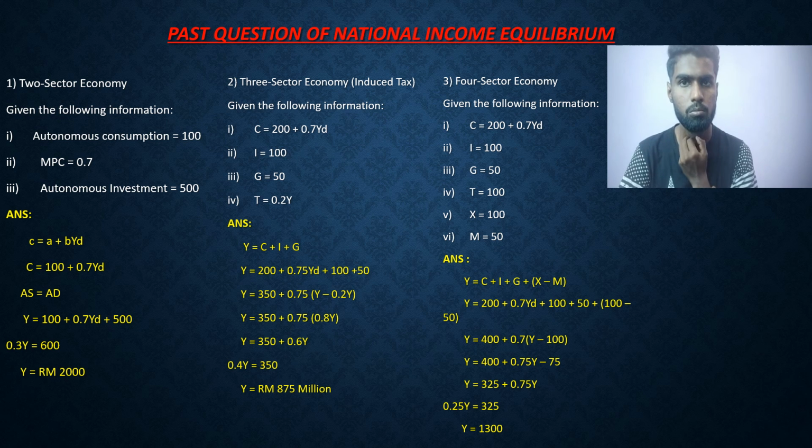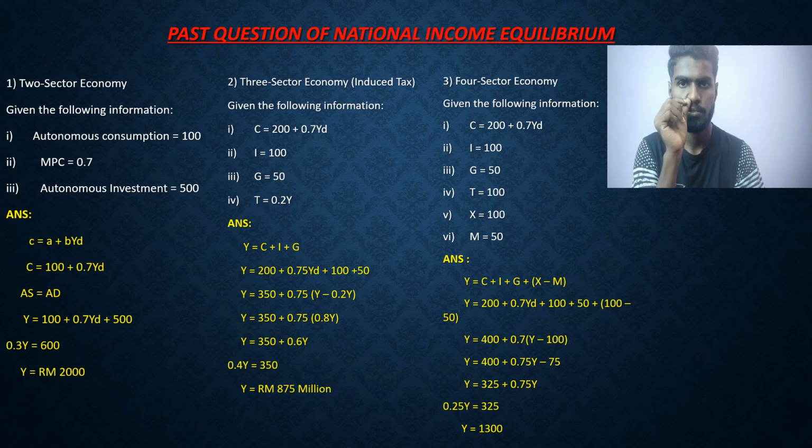The answer is Y = C + I + G. So Y = 200 + 0.75Yd + 100 + 50, and then Y = 350 + 0.75(Y - 0.2Y).